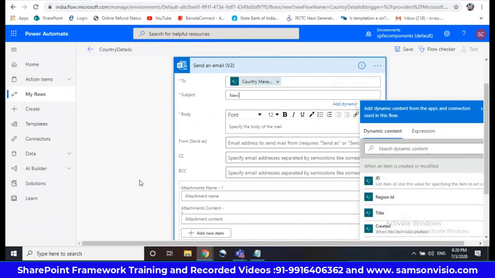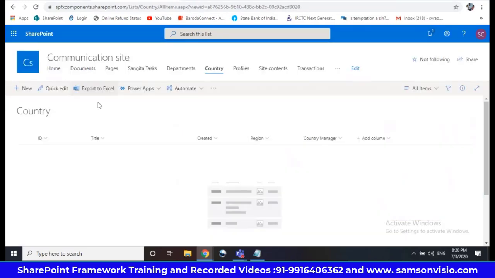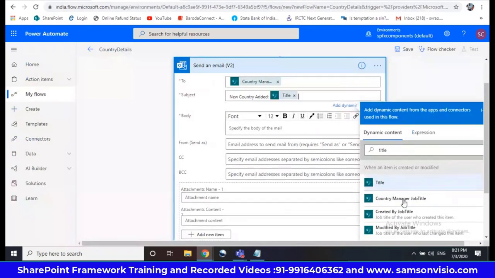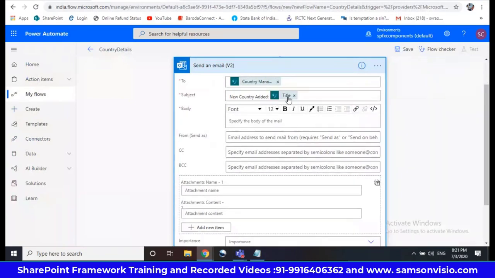Then subject, new country added. Then you can give the name here. Generally we will give it in title, right? So dynamically you can take title. You can search it here. So when an item is created or modified, title. So dynamically you will get new country added, then title.